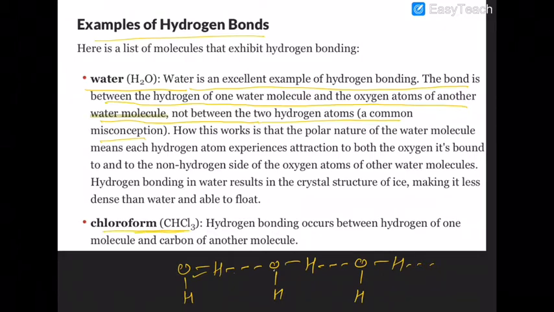In chloroform also, this is one unique example. Because of the presence of 3 electron withdrawing chlorine atoms, hydrogen bonding may occur between the hydrogen of one molecule and the carbon of the other molecule. The only reason that hydrogen here is able to carry so high a positive charge is the presence of 3 electron withdrawing chlorine atoms, which makes the carbon-hydrogen bond a highly polar bond.